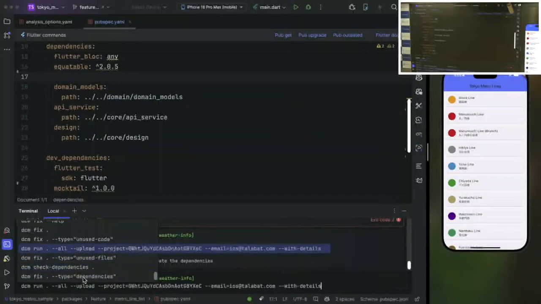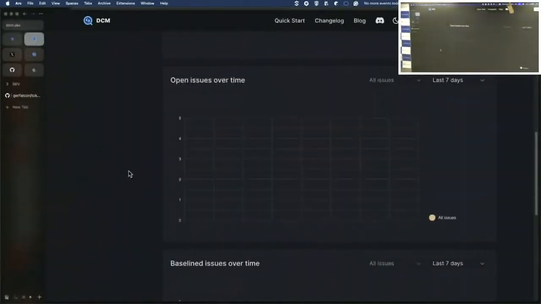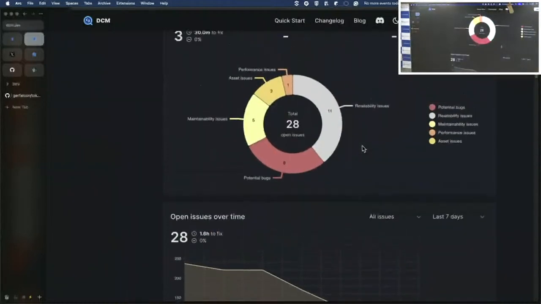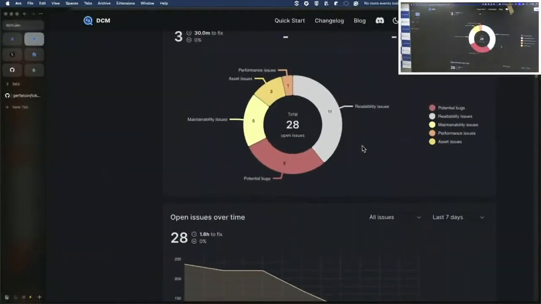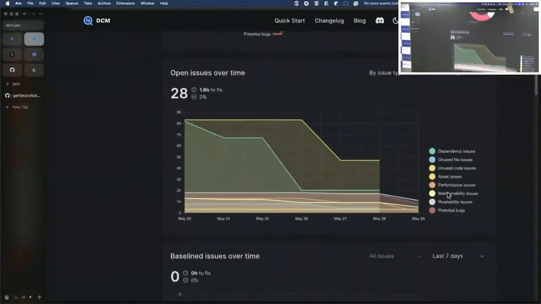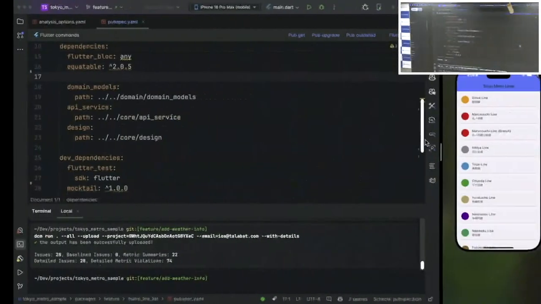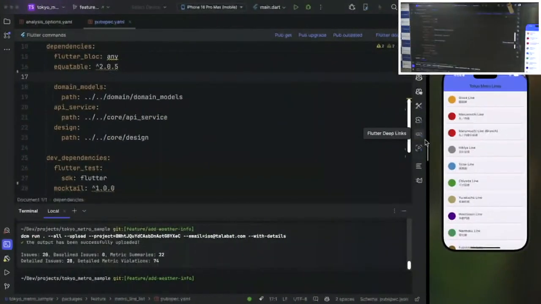Let's also upload the current snapshot to our dashboard. And then we can see that the numbers are now way less than 100, and we had a chance to go by category one by one through all of these violations. But what are the remaining parts which can still impact our customers?